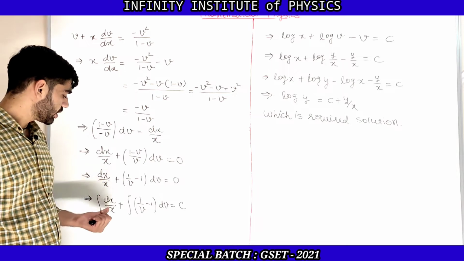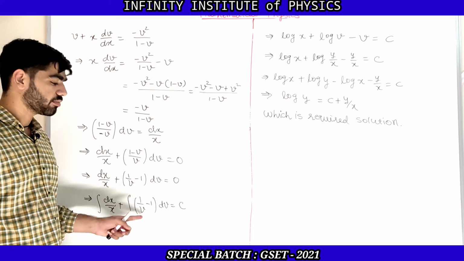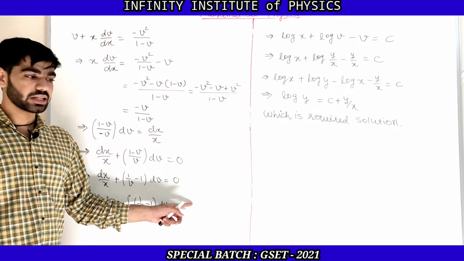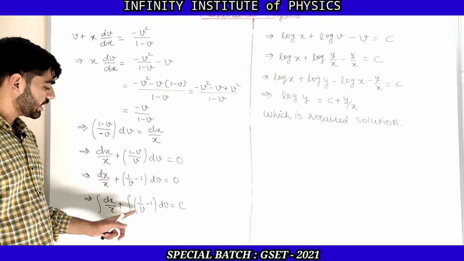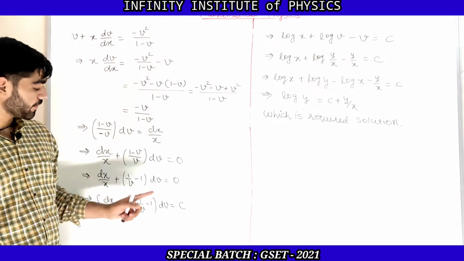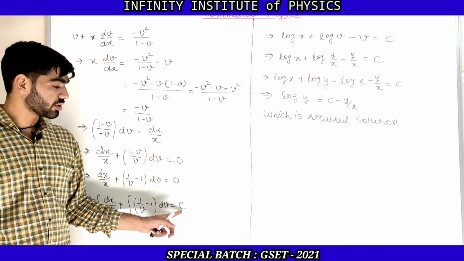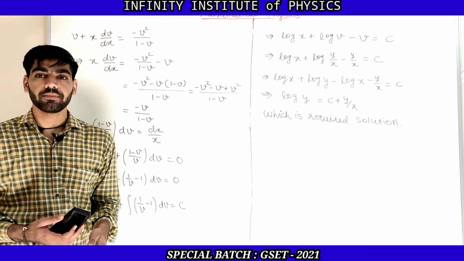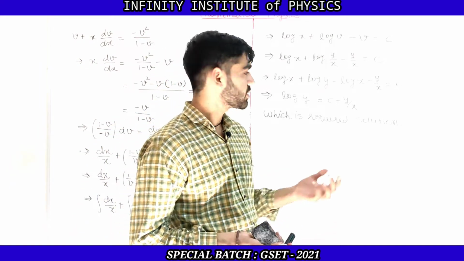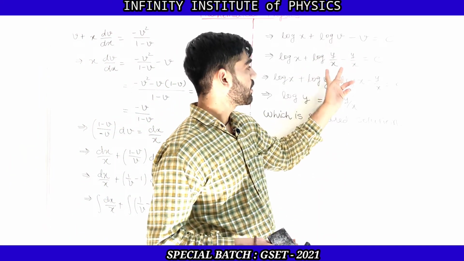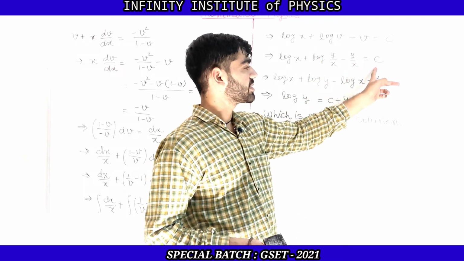So now you need to do the integration directly. Integration of dx upon x, integration of (1 minus v minus 1) dv, equal to integration of 0. The integration gives log x, integration of 1 upon v is log v, integration of 1 is v, and the integration of 0 is the constant c. But v is nothing but y by x, because we took y as vx. So putting y by x in place of v, it is log x plus log y by x minus y by x is equal to c.